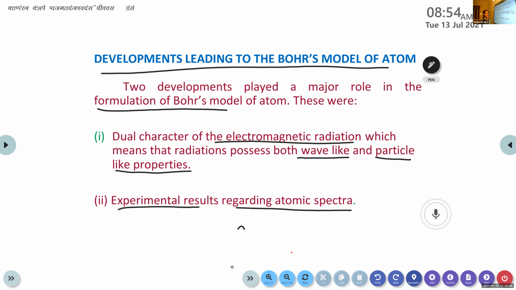Jewel, can you tell me which are the major developments leading to the formulation of Bohr's model of an atom? Dual character of electromagnetic radiation, which means that radiations possess both wave-like and particle-like properties. Experimental results regarding atomic spectra. Okay, atomic spectra. Shall I move to the next one, children? No, ma'am. Okay, write it.